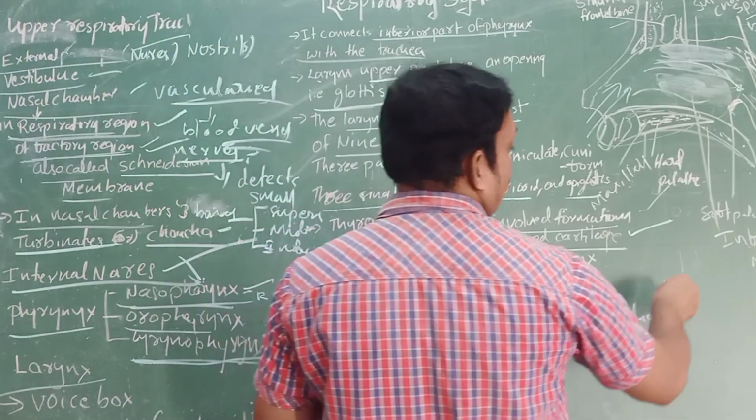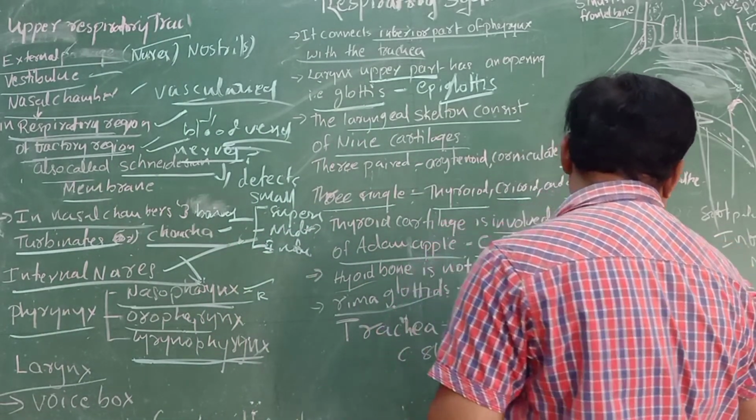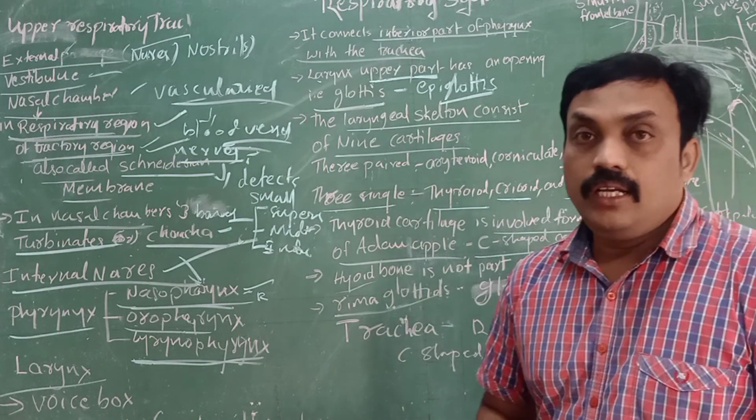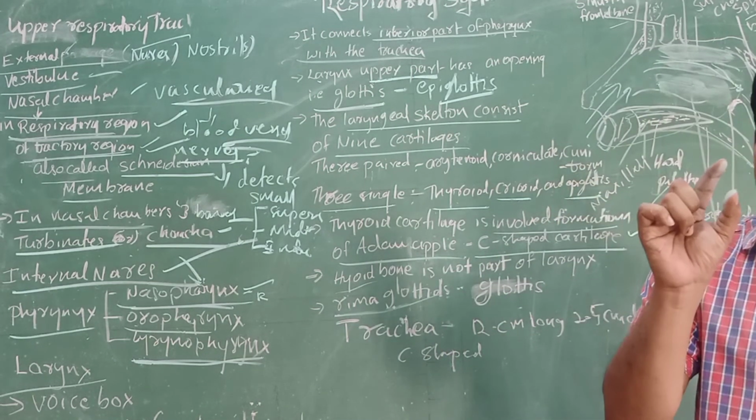Trachea: it is 12 centimeters long and 2.5 centimeters in diameter. It is nothing but the windpipe. The trachea has C-shaped cartilage structures.